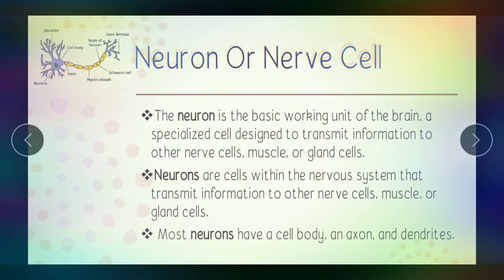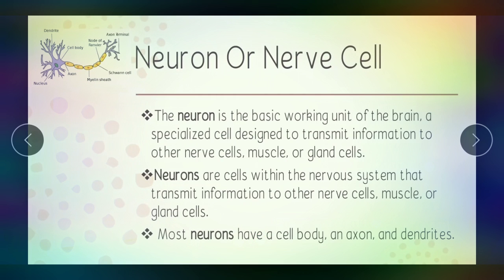The neuron, or the nerve cell. The neuron is the basic working unit of the brain, a specialized cell designed to transmit information to other nerve cells, muscles, or glands. Neurons are cells within the nervous system that transmit information from one nerve cell to muscles or gland cells. The neurons are specialized cells.